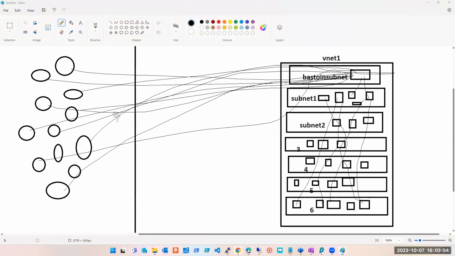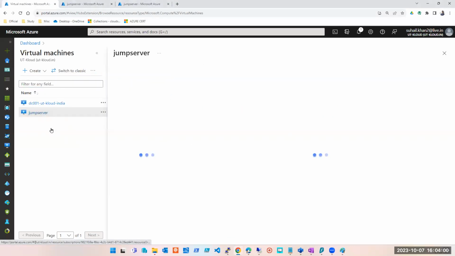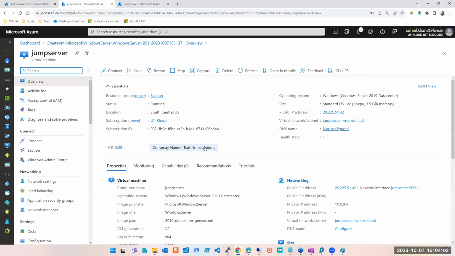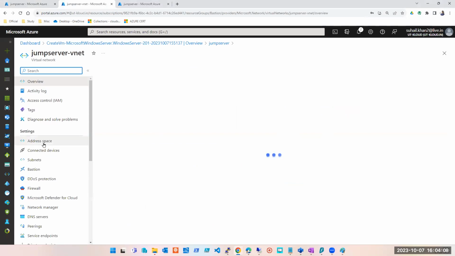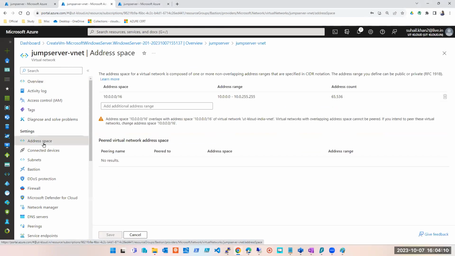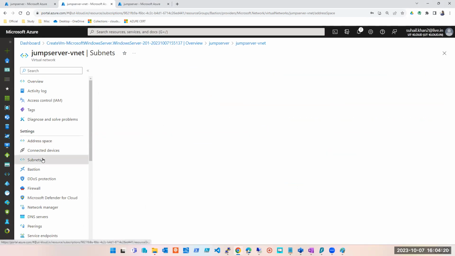Now first let's see the machine which I have deployed, which network it is a part of. This machine, jump server, it's part of which virtual network? Let's go ahead there and check. What is the address space? This is the address space. How many total IPs am I getting? These are the IPs. 65,000. Okay, let's go to subnet.